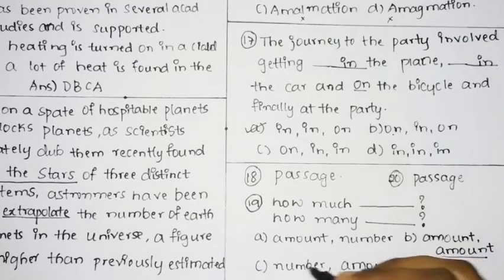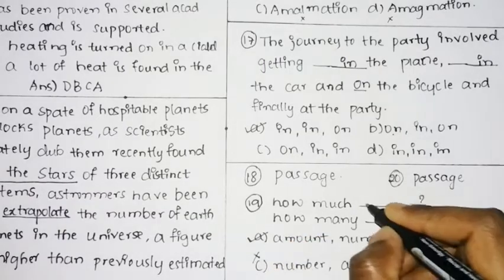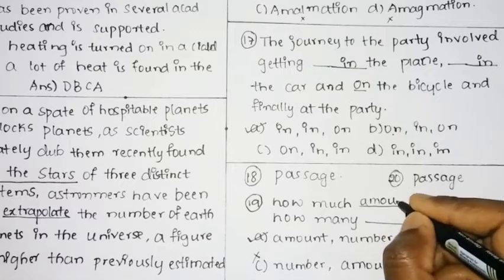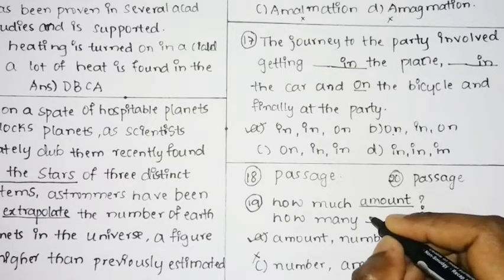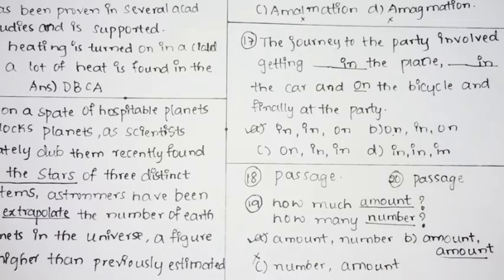How many amount? This is also not correct. So you can say option A is the correct answer. If you are asking how much money is left, you say how much amount, and how many numbers are there. So amount and number is the correct option for this question. So the answer to the 19th question is how much amount and how many number.